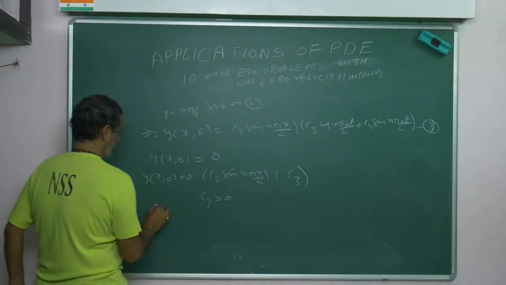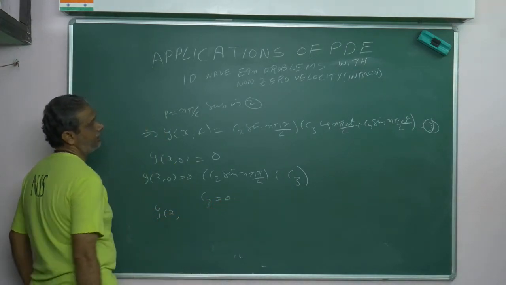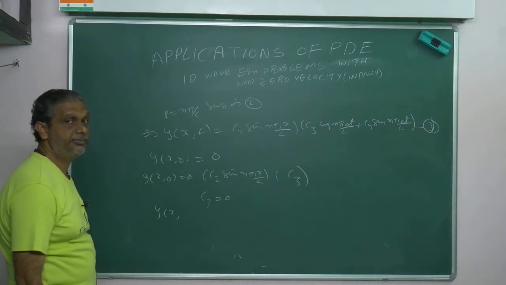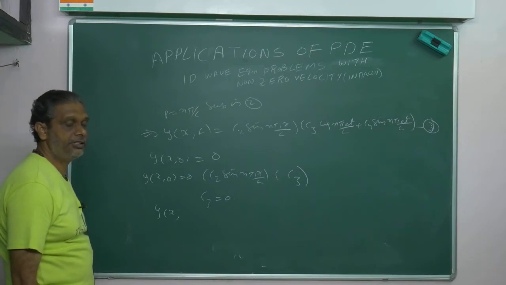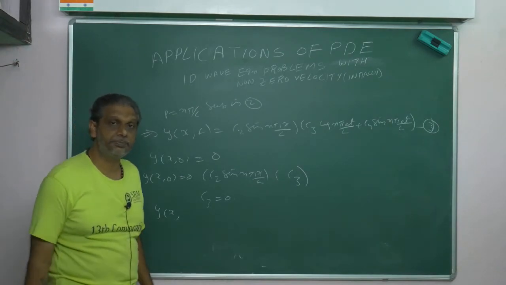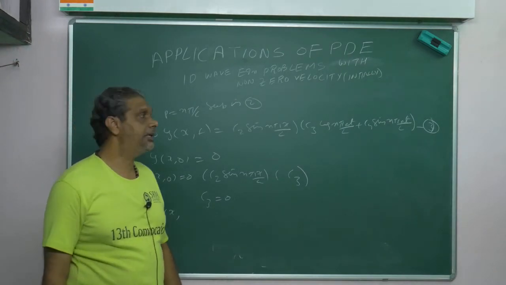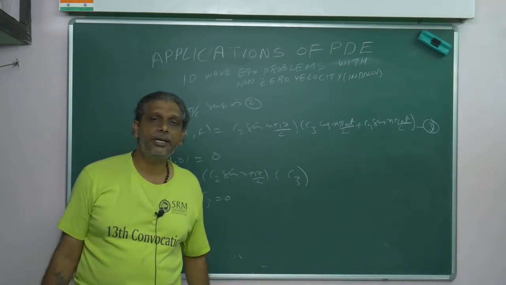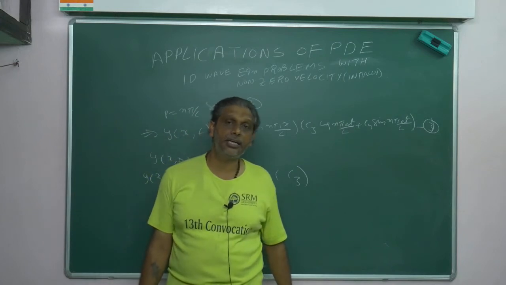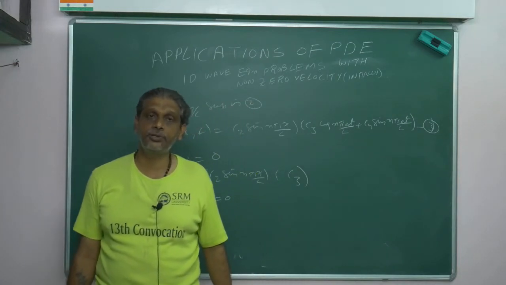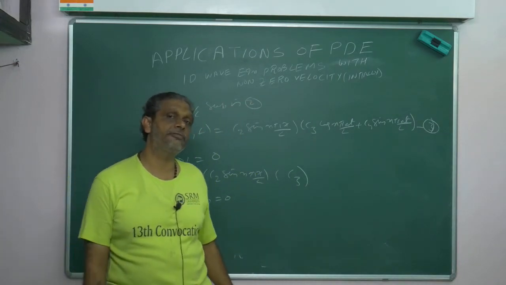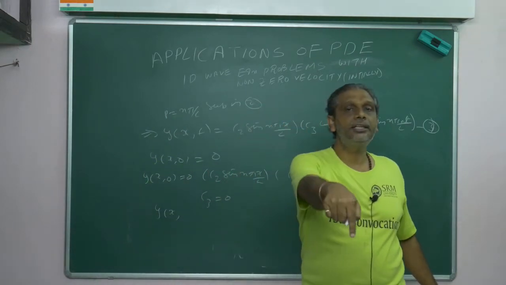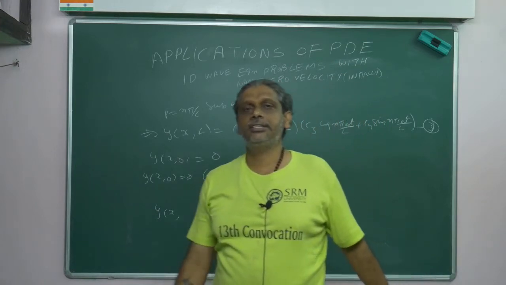C3 is equal to 0 means what? There you will actually get C4 as 0. In the vibrating string with zero velocity boundary conditions, the first condition gives C1 is equal to 0, the second condition gives p is equal to n pi by L, the third condition gives C4 is equal to 0. The balance term is Cn sin n pi x by L cos n pi at by L. Then I will go for y of x comma 0 is equal to f of x, I will get a half range sine series, then I will get Bn, that is in the zero velocity conditions.